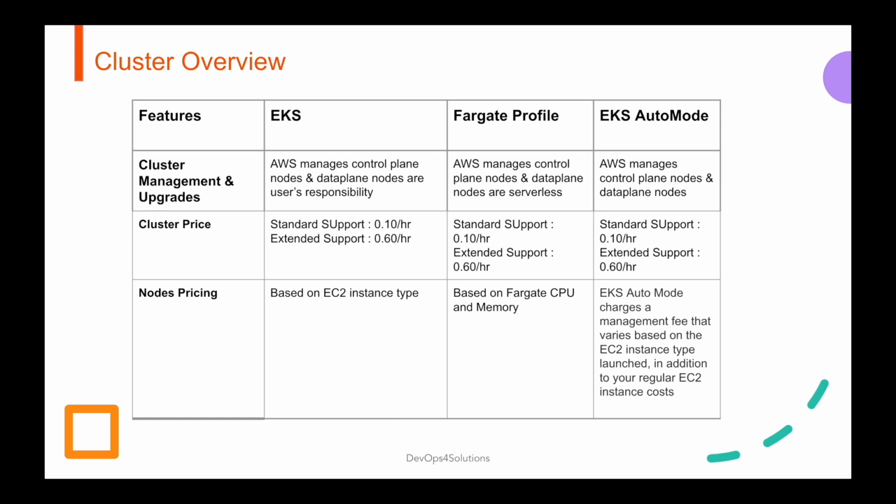In EKS Auto Mode, it includes additional management fees that vary according to your instance type, in addition to the EC2 instance cost. You even have an option to mix modes, like you can have one cluster and use the managed nodes also, Fargate profile also, and the auto mode also within the same cluster based on your requirement.